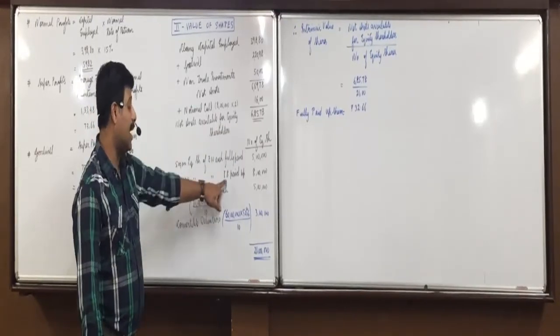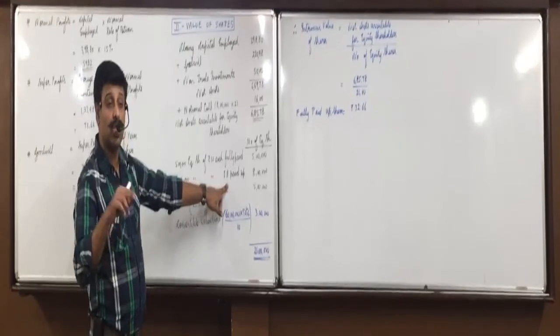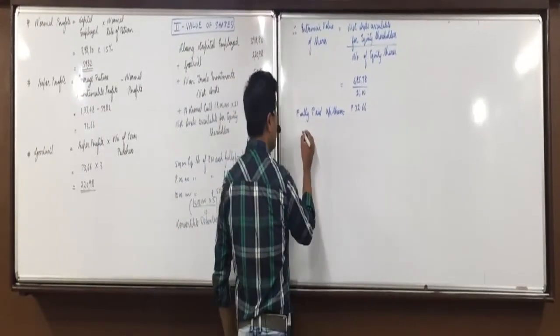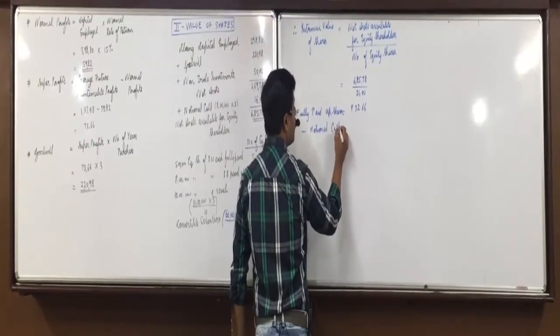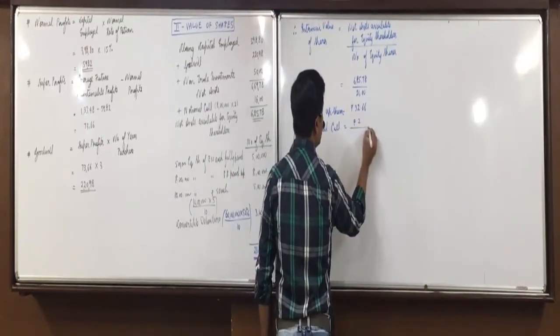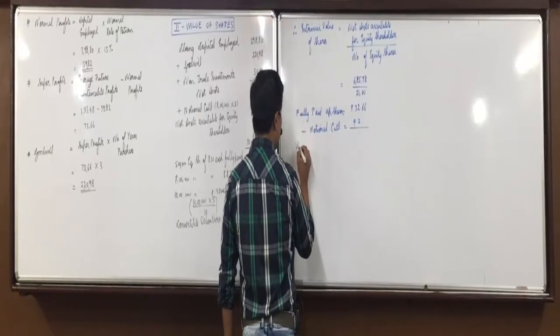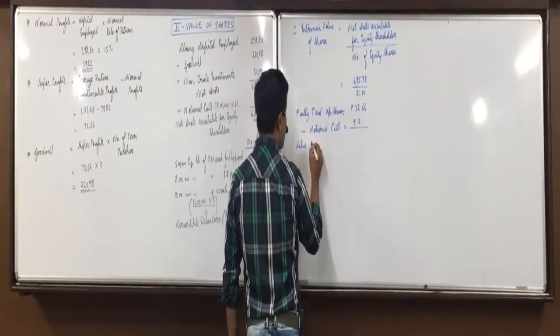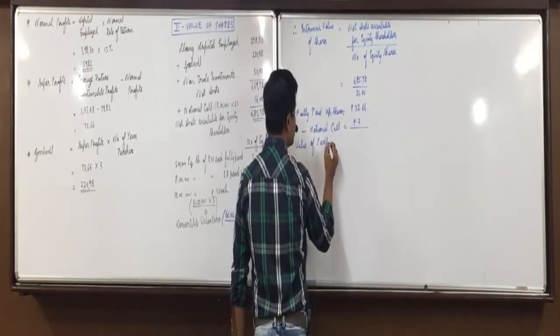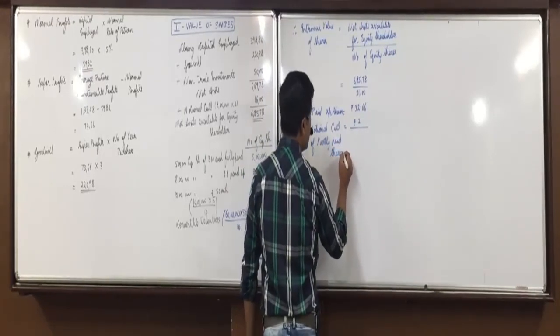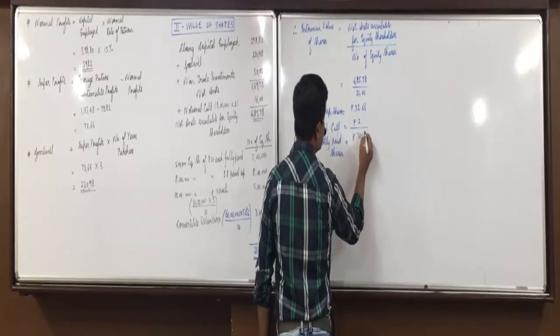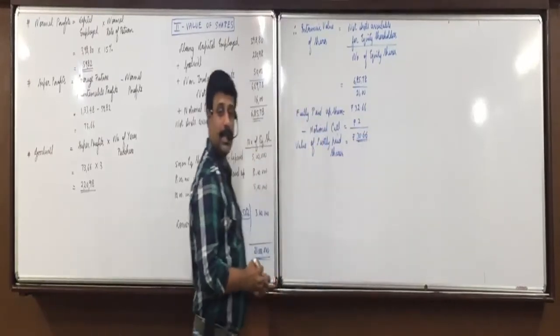Now this second one are 8 paid up. What is notional call on that? That we will minus. So, what will be the value of partly paid up shares? Partly paid up shares value will be rupees 30.66.